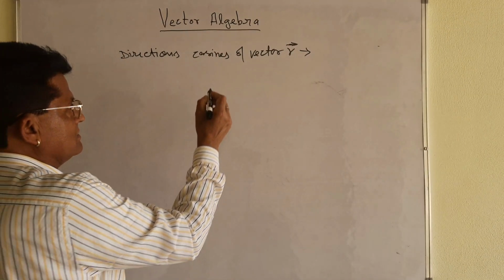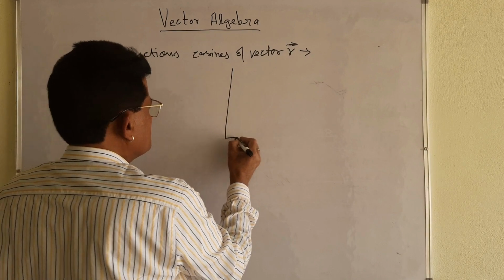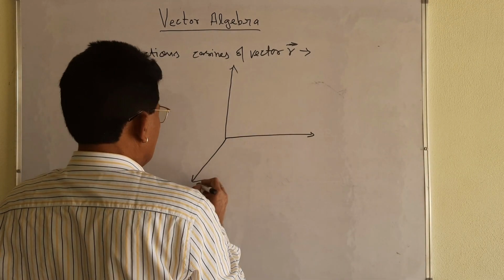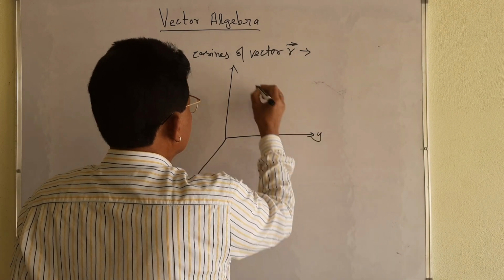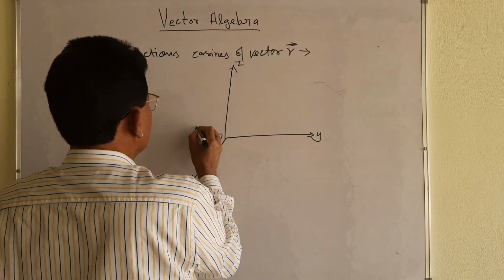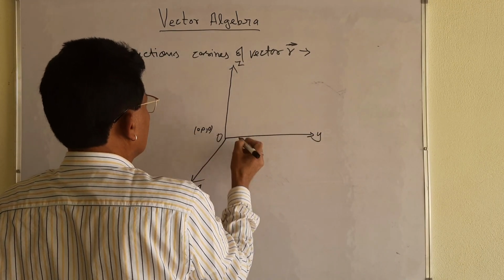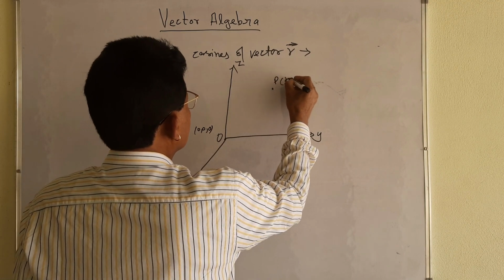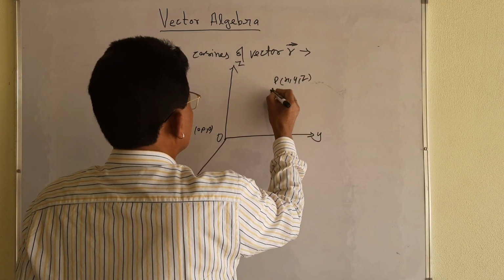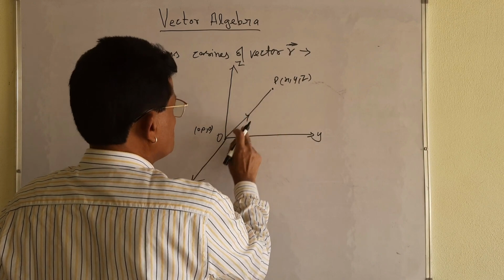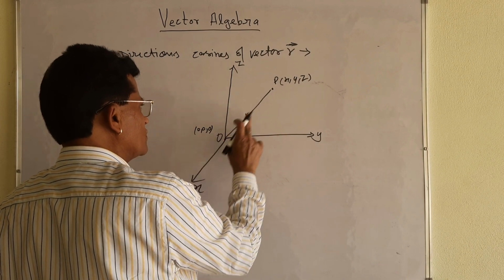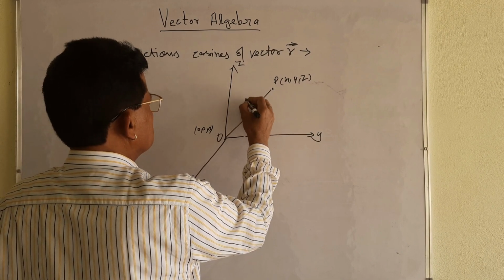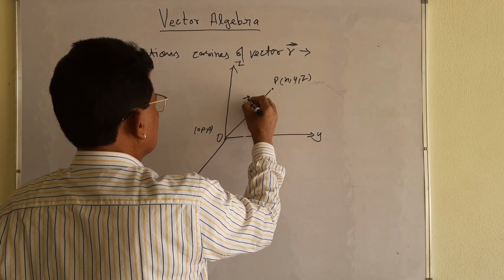See over here. Same figure I am just going to draw. Same figure you see. X-axis, y-axis, z-axis. It is the origin 0, 0, 0. Okay? And I am taking the same thing, point P. Its coordinate is x, y, z. Join it. Arrow you must have to give, arrow from O to P. O, that is the initial point. P is the terminal point. And this vector is denoted by R vector.